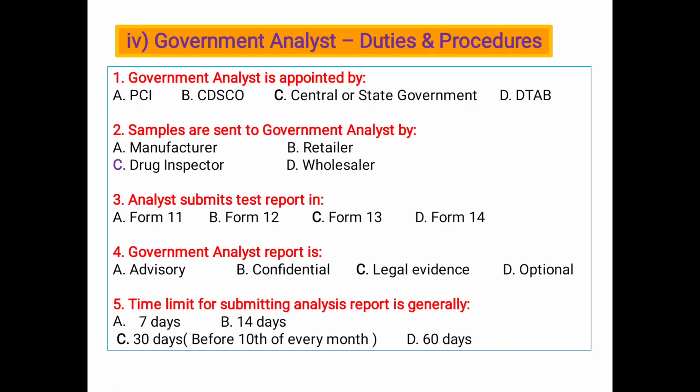Next, government analyst duties and procedure. The state government, by notifying in the official gazette, appoints a government analyst under subsection 1 of section 20 for the analysis and testing of samples of drugs and cosmetics in the drug control laboratories. Duties of the government analyst: first, to analyze or test the samples of drugs and cosmetics sent to him by the drug inspector. Second, to forward to the government a report of analytical and research work.